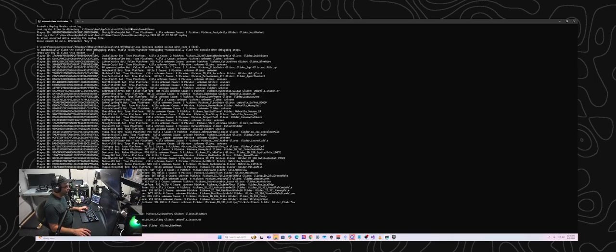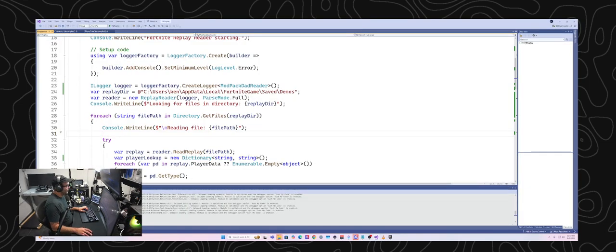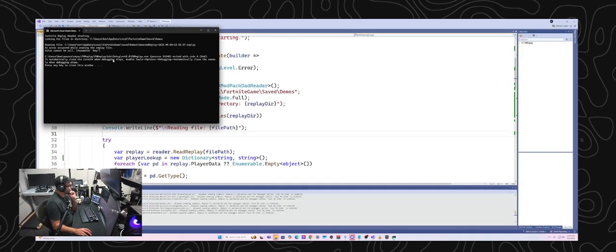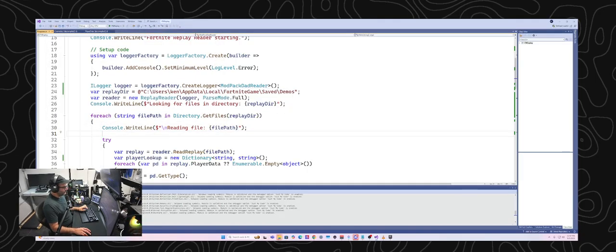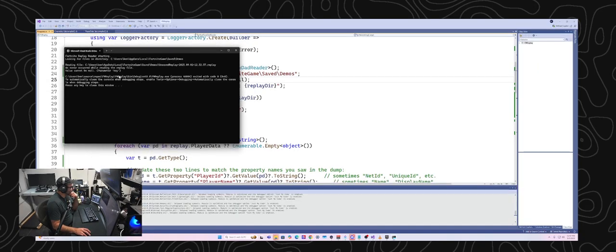That did not work for some reason. Hold on, let me clear this real quick. Let's run it again and see what happens. Okay, so unsaved replay file 12:52:57. That looks correct. An error occurred while reading the replay file. Value parameter key null. Interesting. So something about this replay file. I'm wondering if there's a bug in my code because it's so short. Let me rerun this again and see where the error is.